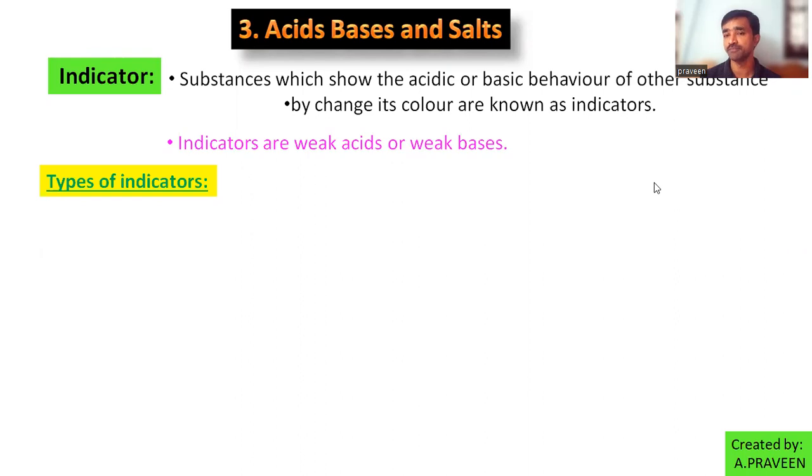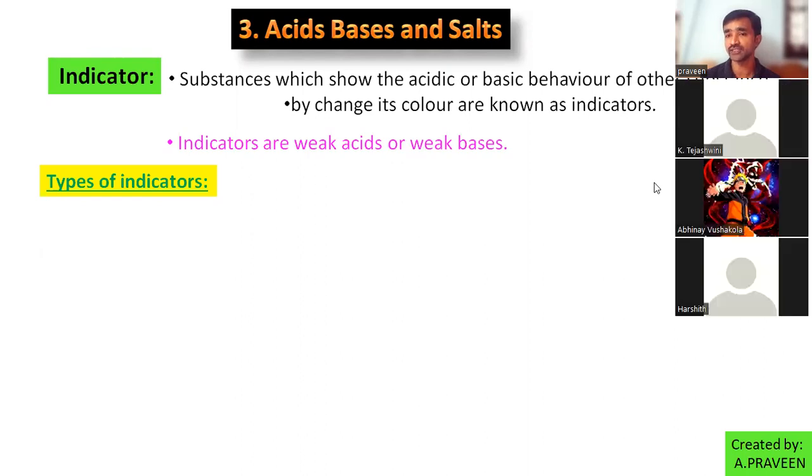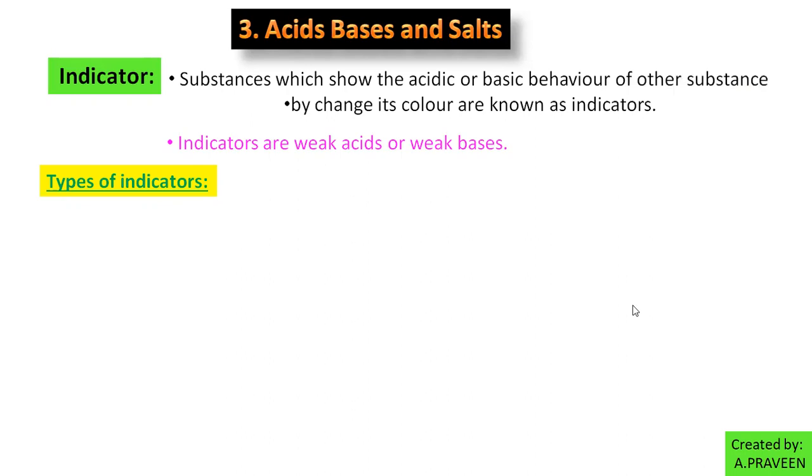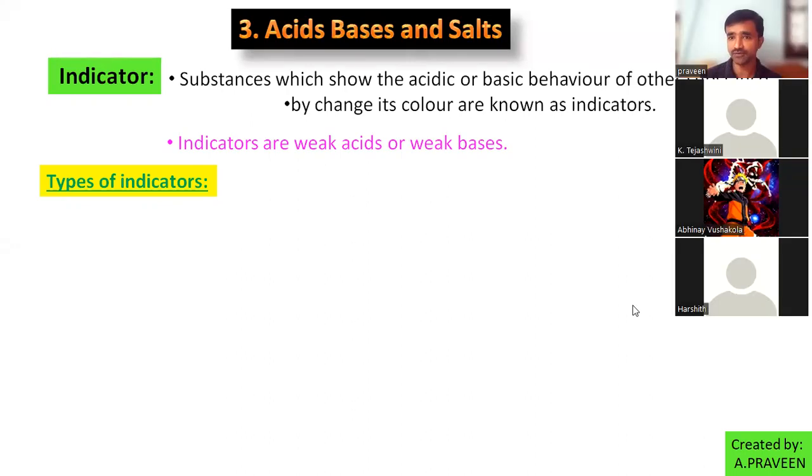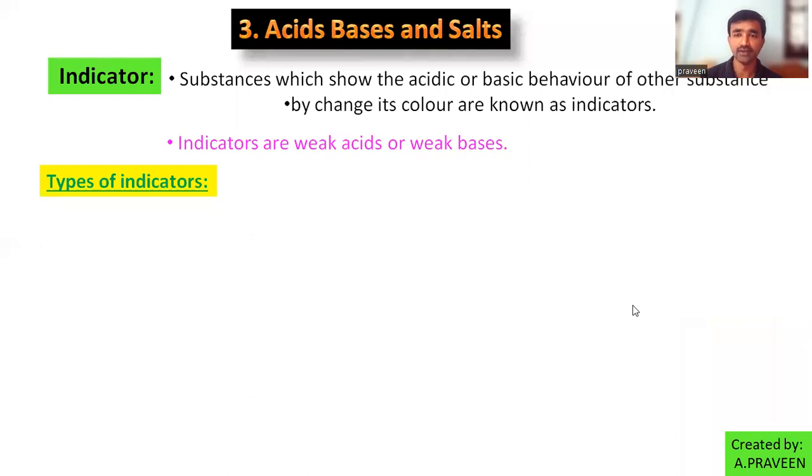Can anybody name them? 4 types of indicators. Anybody name the types? No one? No one? Simply, there are 4 types of indicators. How many? 4 types of indicators.